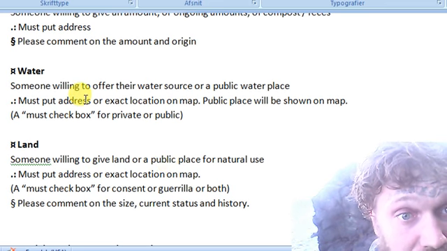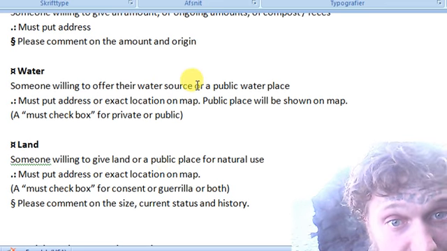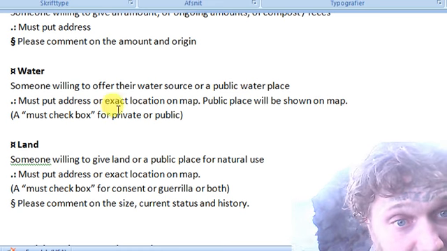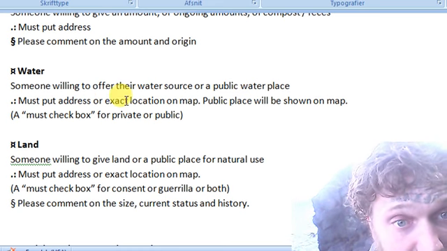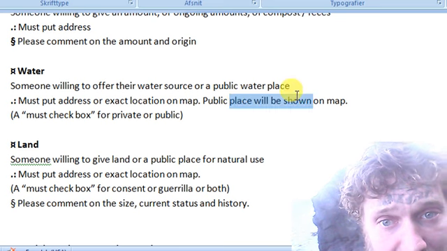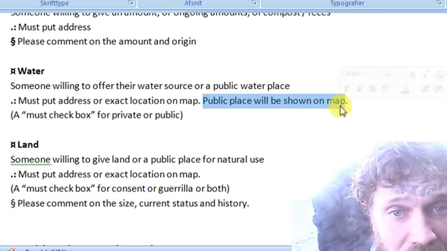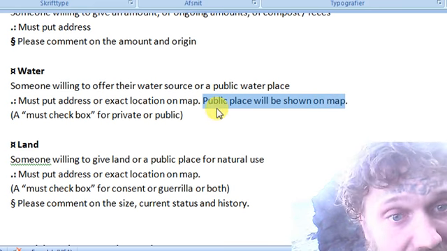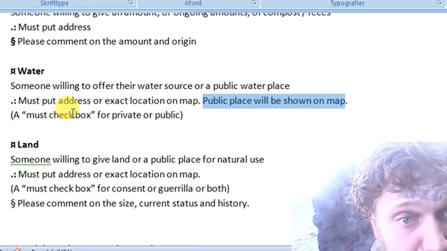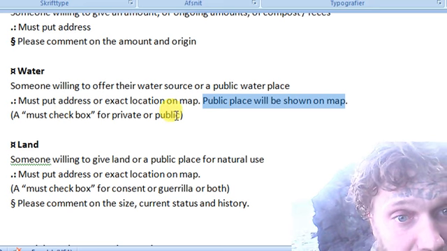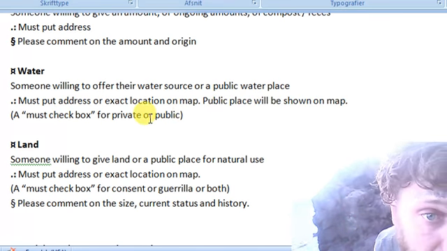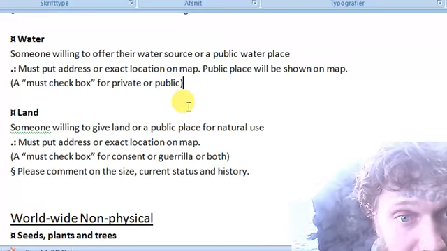Water. Someone willing to offer their water source or a public water place. Must put address or exact location on map. Public place will be shown on map, meaning the exact location. I must check a box for private or public, to click whether it's private or whether it's public.